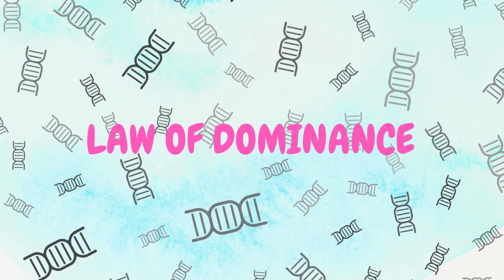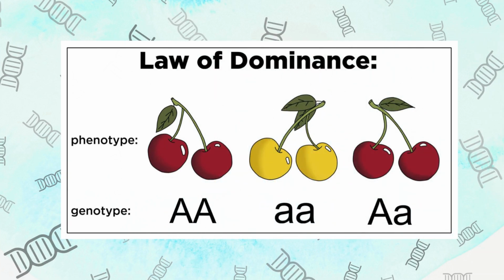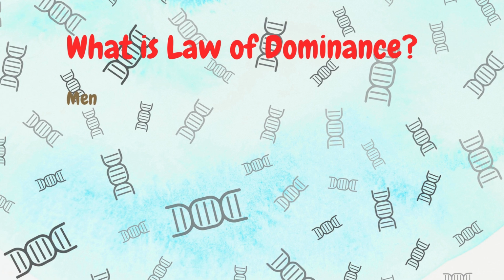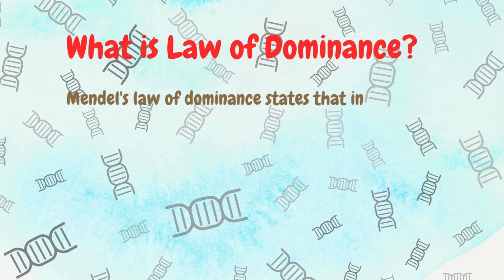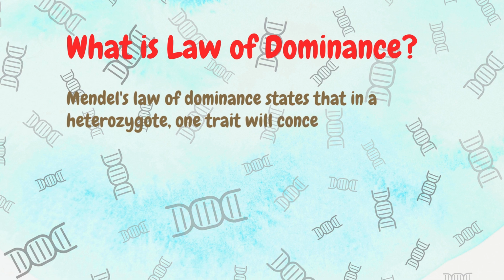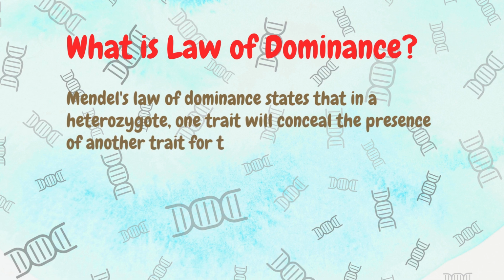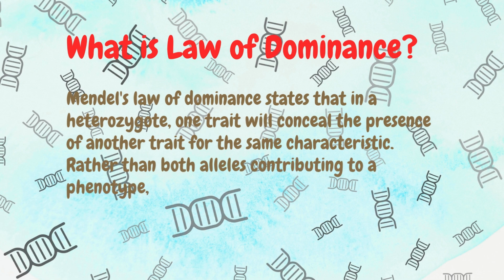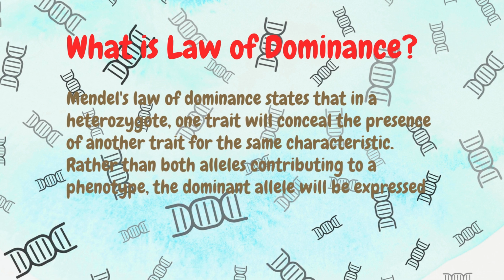Law of dominance. The genotype of homozygous dominant is represented as both capital A, both lowercase represents homozygous recessive, and a combination of uppercase and lowercase is the heterozygous genotype. What is the law of dominance? Mendel's law of dominance states that in a heterozygote, one trait will conceal the presence of another trait for the same characteristic. Rather than both alleles contributing to a phenotype, the dominant allele will be expressed exclusively.